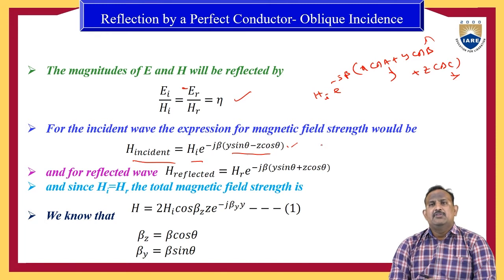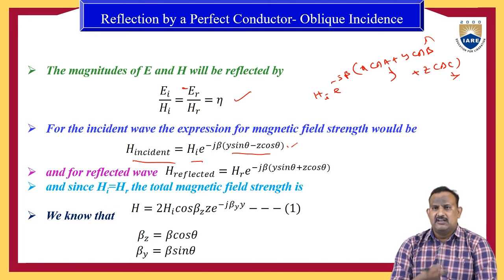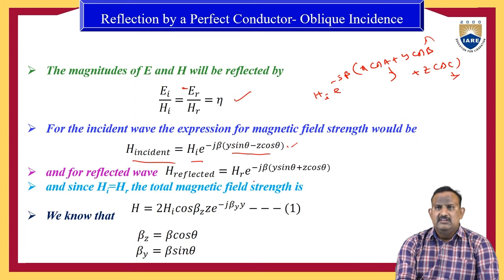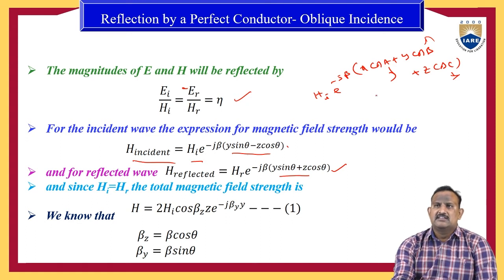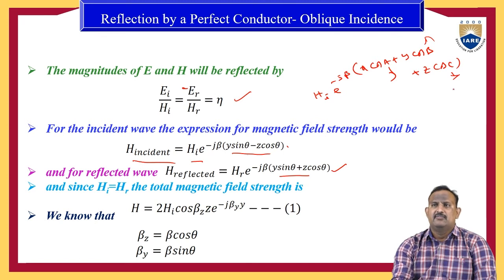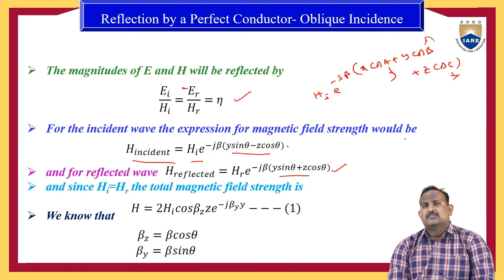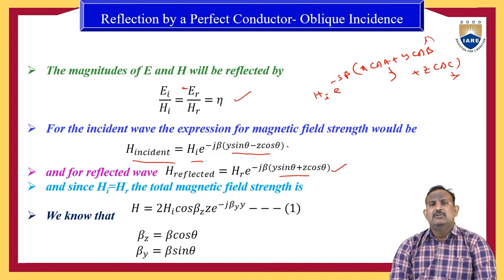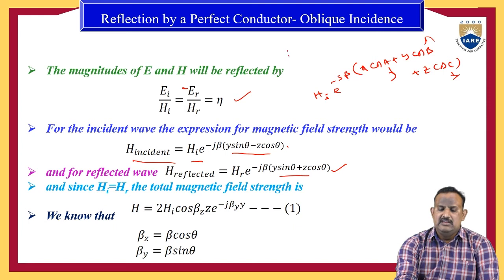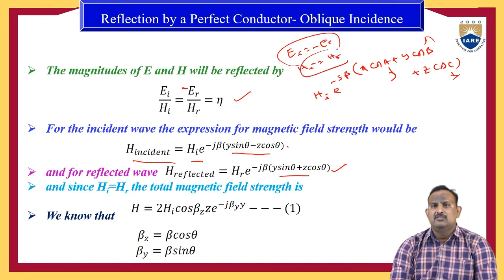And for the reflected wave, the reflected magnetic field is equal to Hr into e power minus j beta into y sin theta plus z cos theta, which is similarly x cos A plus y cos B plus z cos C. We need to eliminate the x angle, y angle and z angle like that. So in the electric field, Ei is equal to minus Er, whereas in the magnetic field, Hi is equal to Hr only.